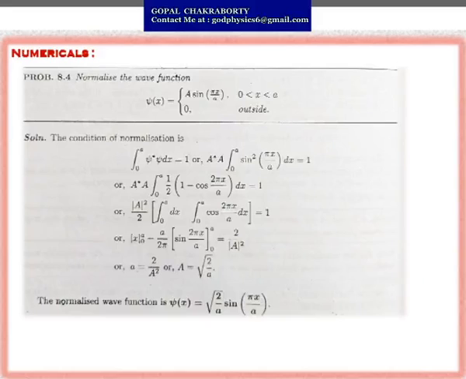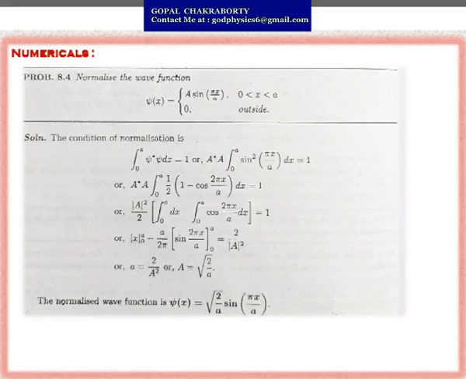So the first problem: normalize the wave function psi. It is given psi(x) equals A sin(πx/a) when x is from 0 to a, and outside that region the psi value will be 0. So the condition of normalization: the integration from 0 to a, the limit is given here, of psi star psi dx will be equal to 1.